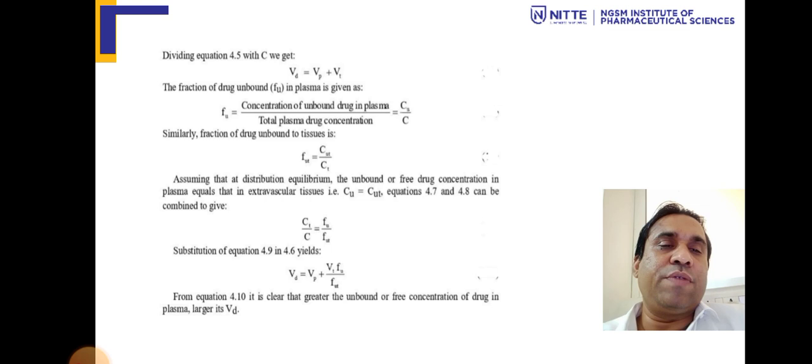Substituting the equation, Vd equals volume in plasma plus volume in the extravascular tissue times the fraction of unbound drug in plasma divided by that in the extravascular tissues. So it is clear that the greater the unbound drug concentration in plasma, the larger is the volume of distribution.